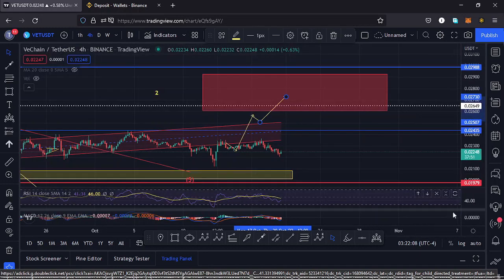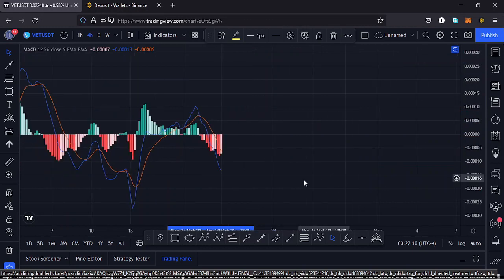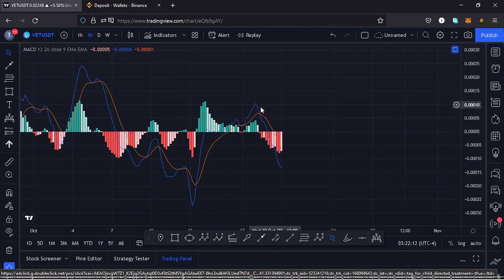Also taking a look at the MACD, here on the MACD we printed a bearish cross right here, but you can see we have started to lose the selling volume, so maybe soon we might be able to print a bullish cross. So let's be patient and see how that plays out, and I'll keep you updated.